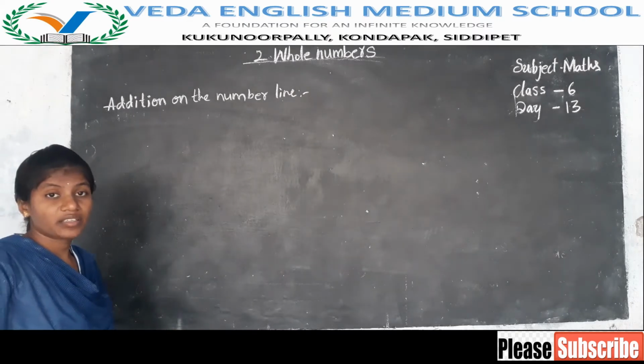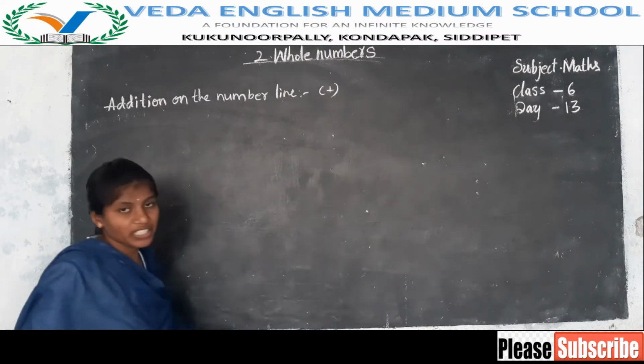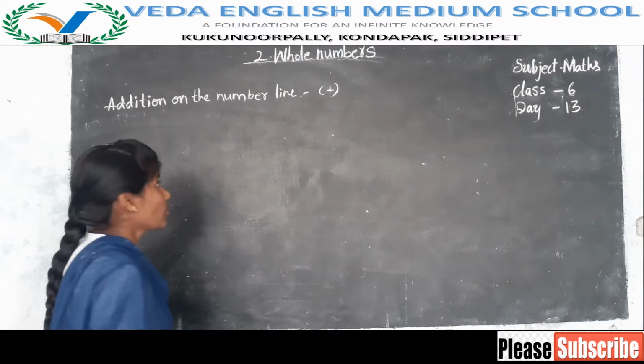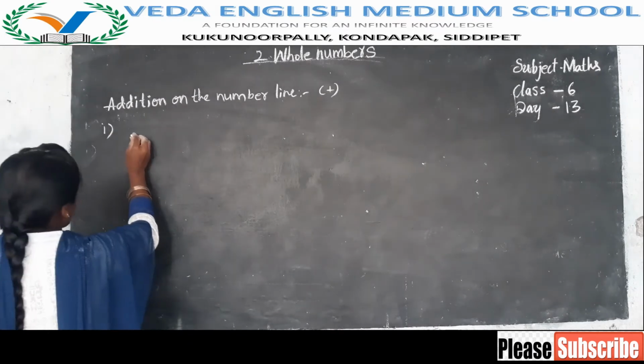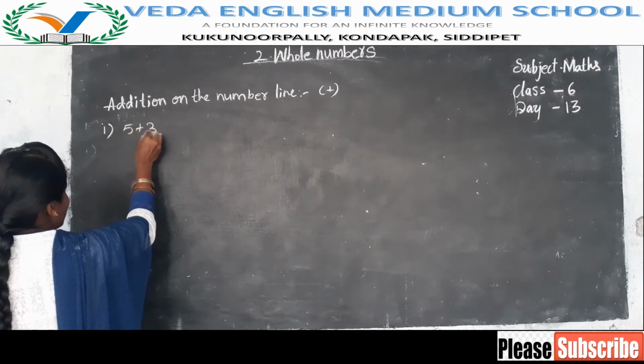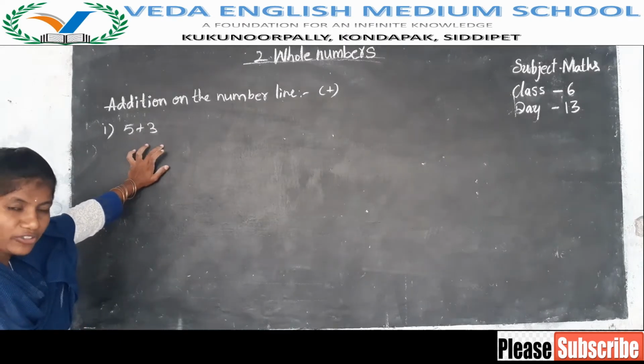Addition means plus. In addition, the answer is called the sum. So, how to find the addition on the number line? First, 5 plus 3. Now, I want to find 5 plus 3. Actually, you know what 5 plus 3 is. 5 plus 3 is 8, you know directly.